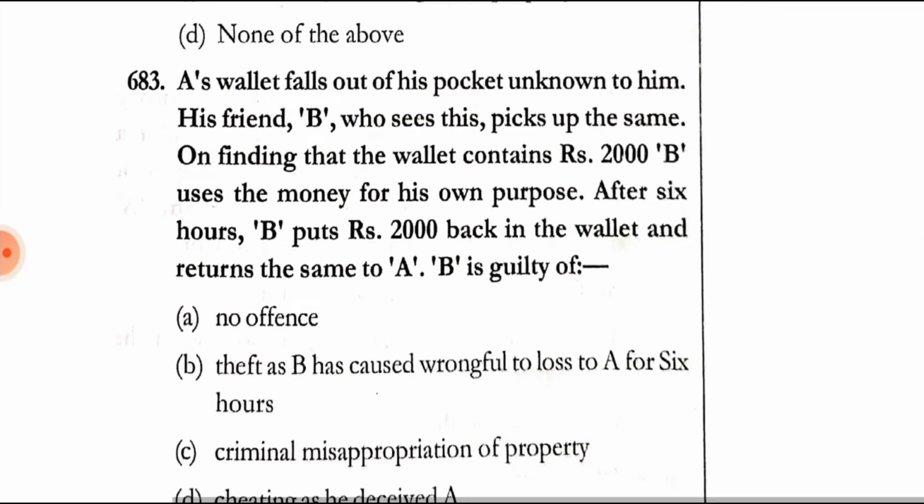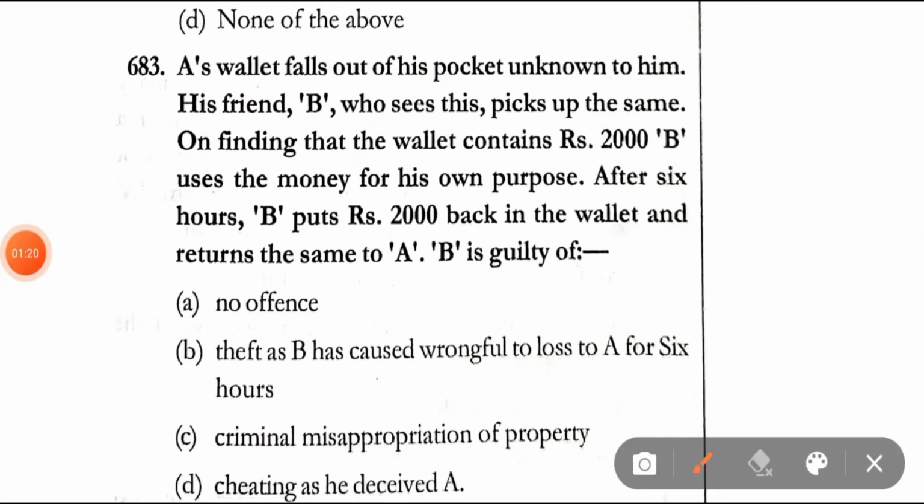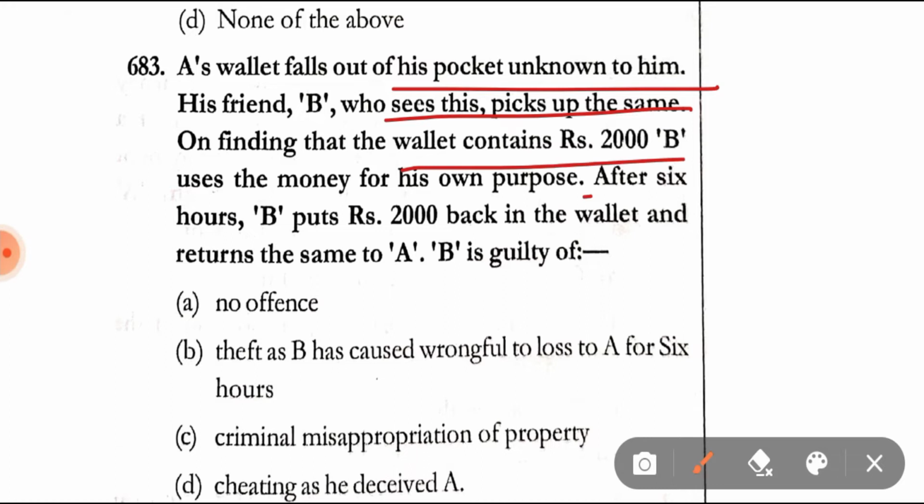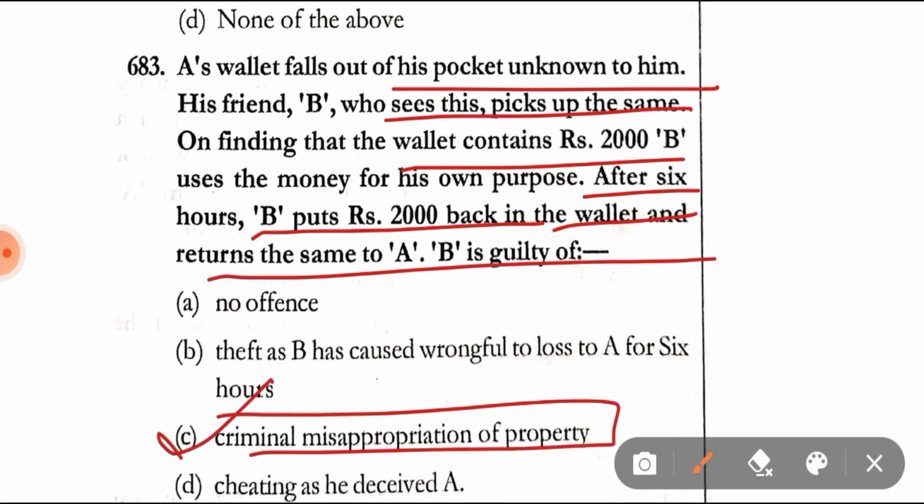Question number 683. A's wallet falls out of his pocket unknown to him. His friend B, who sees this, picks up the same. On finding that the wallet contains rupees 2000, B uses the money for his own purpose. After 6 hours, B puts rupees 2000 back in the wallet and returns the same to A. B is guilty of no offence, theft, as B has caused wrongful loss to A for 6 hours, criminal misappropriation of property, cheating, as he deceived A. Correct answer is option C, that is criminal misappropriation of property.